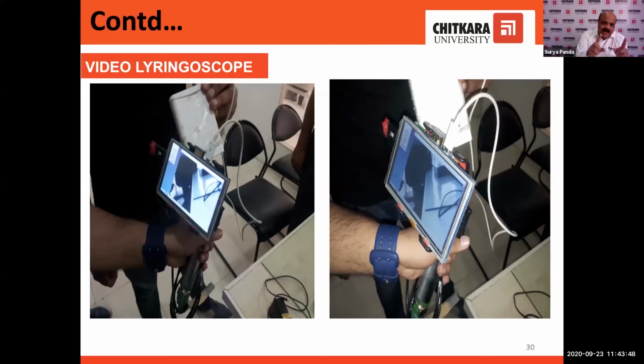So the entire picture, the entire video, we can store in the cloud, and we can even transmit this video on a TV, which can be kept outside the hospital, so that the patient's relatives can see the entire intubation process. And this can be one of the evidence of the operation.